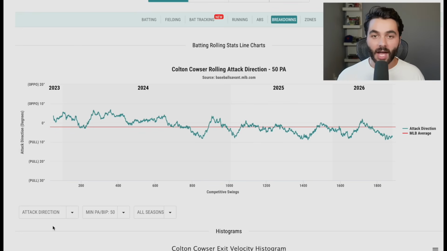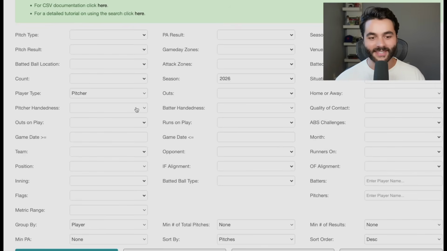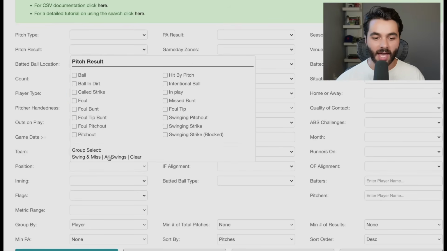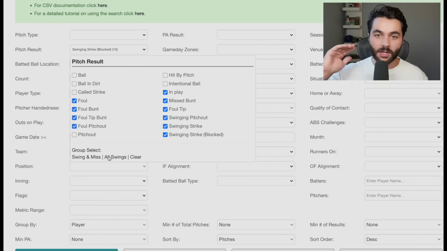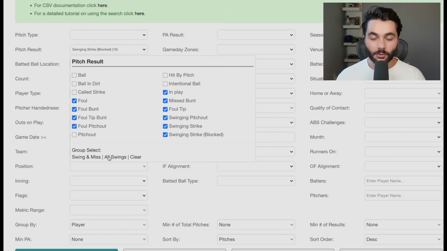But now after doing that and going through the basic Statcast leaderboard on FanGraphs, I'm going to take you to a leaderboard I love to make myself using the Statcast search function, something I talk about on this channel all the time, and it's the stat barrels per swings. I like barrels per swings. I like barrel rate in general. It's one of the best estimators that we have to measure future production, future power production especially, but the basic setting of that on FanGraphs takes either per batted balls or per plate appearance.